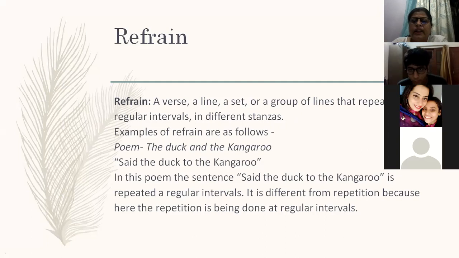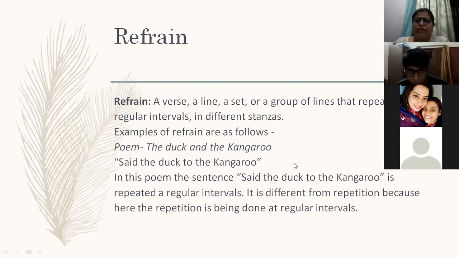Okay, it's another kind of repetition only. For example, "The duck and the kangaroo, said the duck to the kangaroo." So this line is repeated several times in the poem. "Said the duck to the kangaroo." When a line is repeated at regular intervals in a poem, we call it refrain.